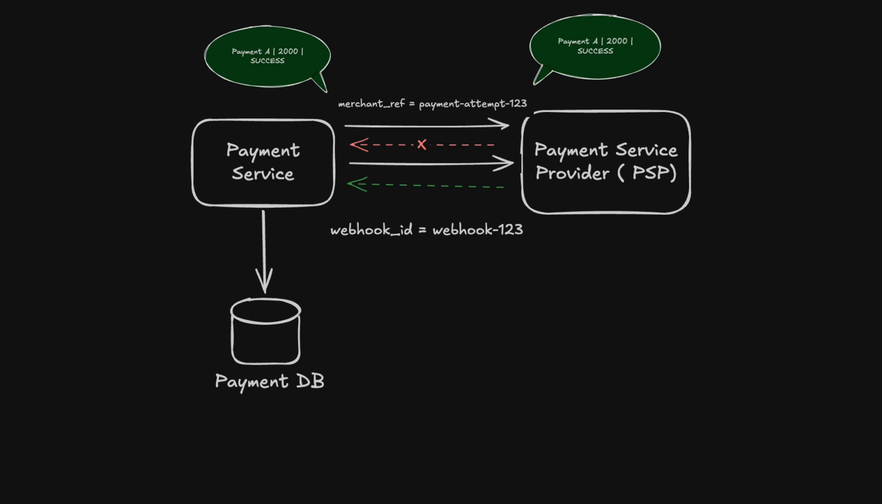A common approach is to use the provider's event ID. We store that event ID with a unique constraint. The first time we see it, we process the event. If the same event appears again, we simply acknowledge it without repeating the business action.